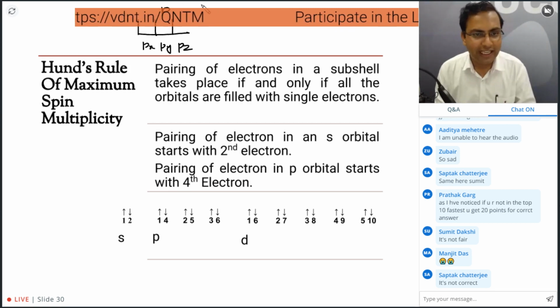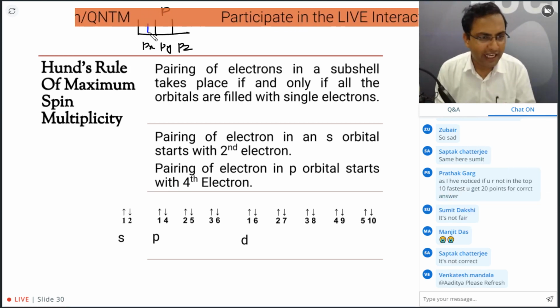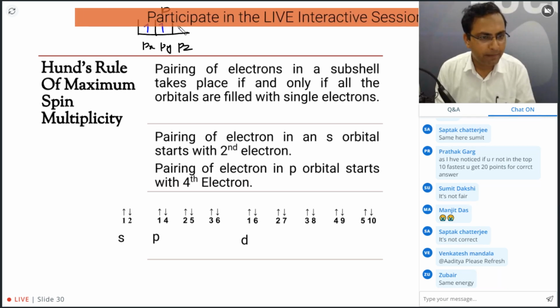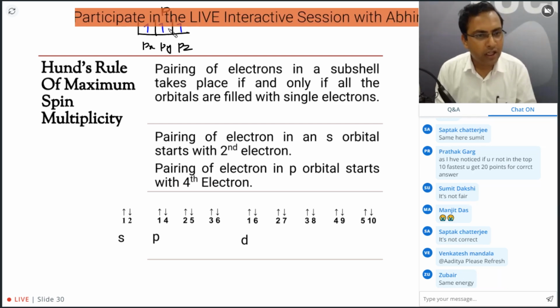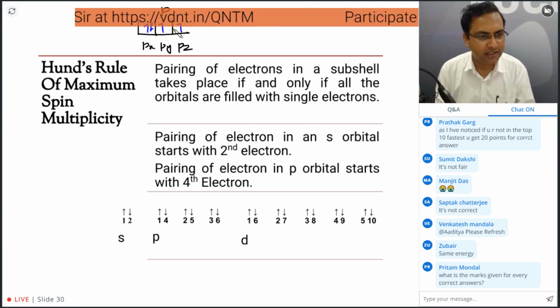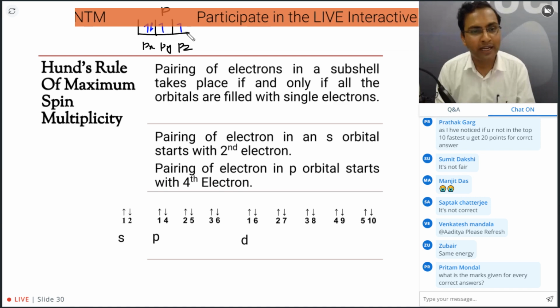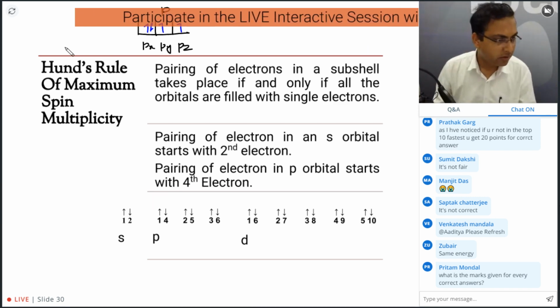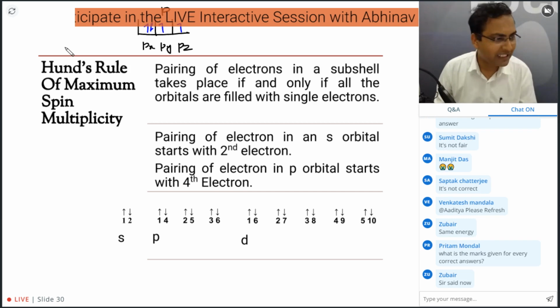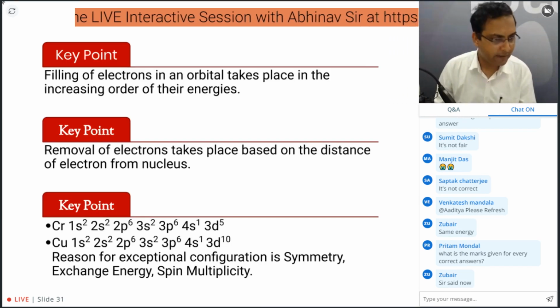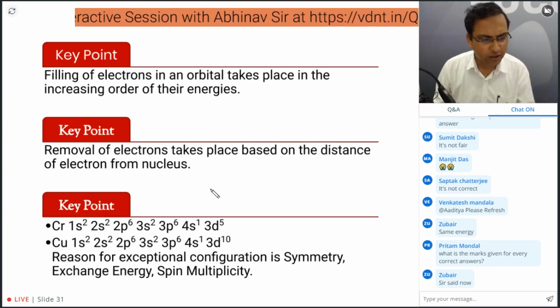So when we are filling electrons, we will fill them like this: the first electron here, the second here, the third here. When all the orbitals of the same energy are filled singly, only then will the pairing start. If I have a fourth electron, it will be added to any one of these orbitals. So that's what Hund's rule of maximum multiplicity says. These are the crux of those things.